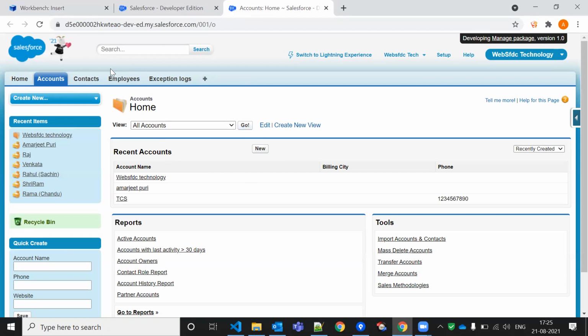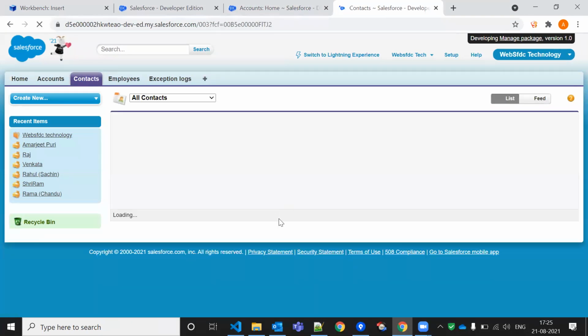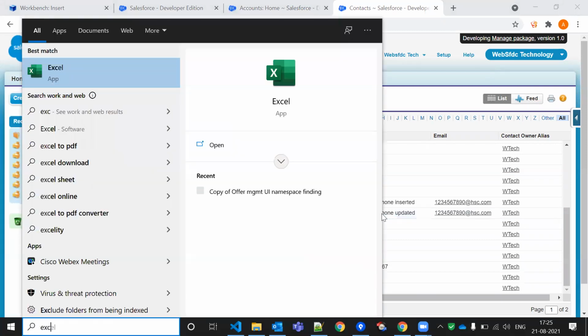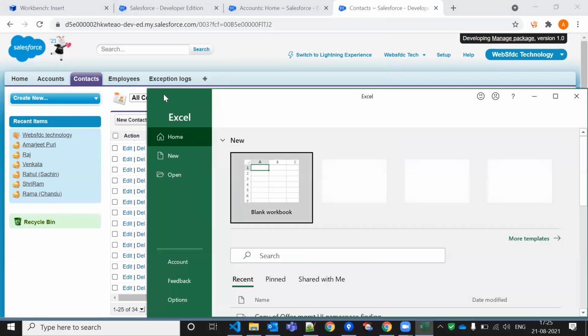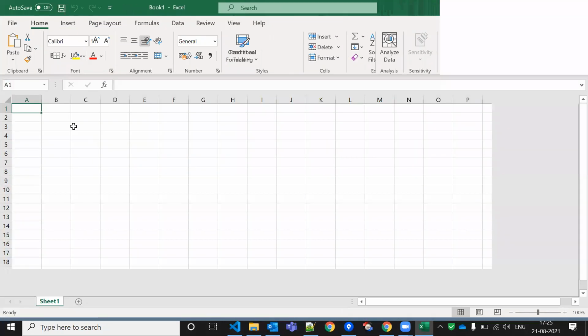But if I want to create them with a data loader, and suppose I have the data in an Excel sheet, I want to upload all of it into the database. So what will I do? I will go to the Excel sheet first. So this is a data migration tool, we can say.